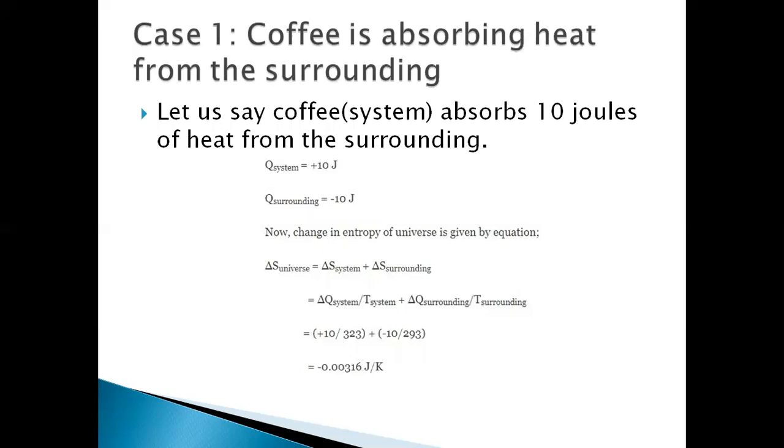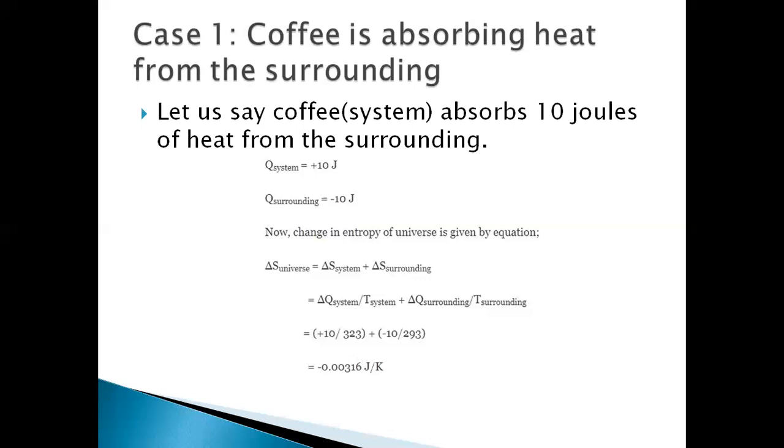We take case 1. The coffee is absorbing heat from the surroundings. Let us say the coffee absorbs 10 joules of heat from the surroundings. That means 10 joules of heat will be lost by the surroundings. The sign convention is clearly explained in my previous video. So by that we can tell Q system, nothing but coffee, is plus 10 joules. Heat lost by the surroundings is minus 10 joules.